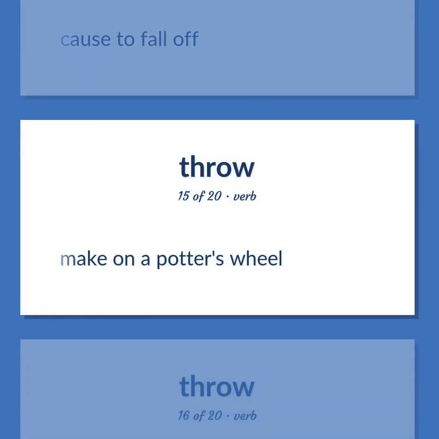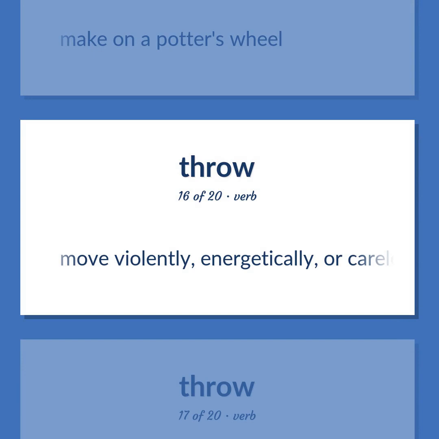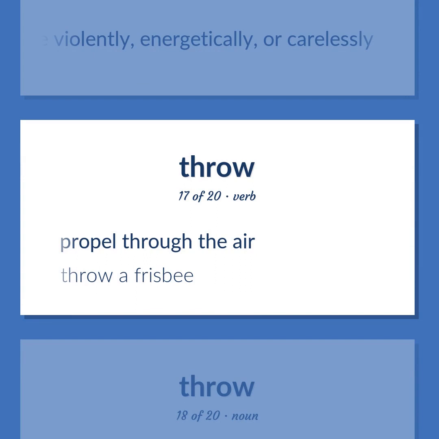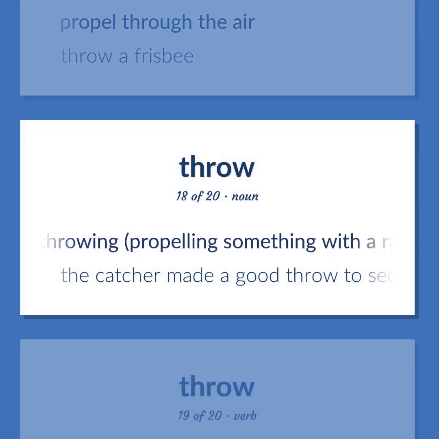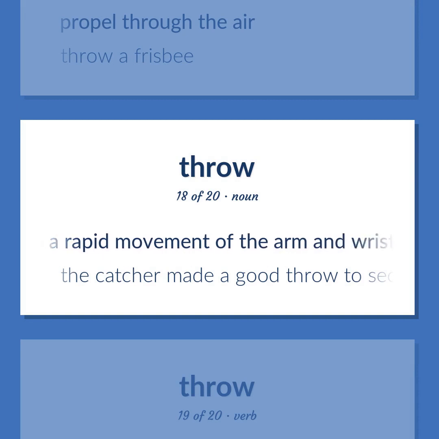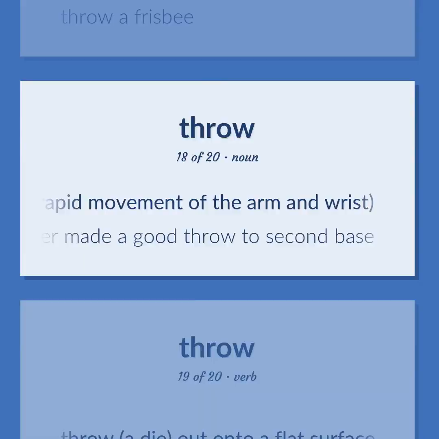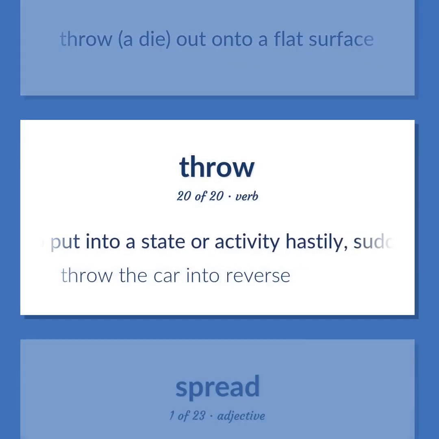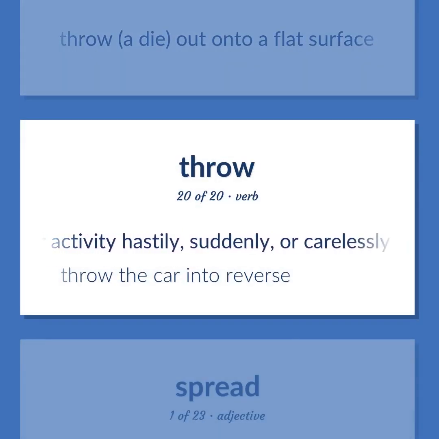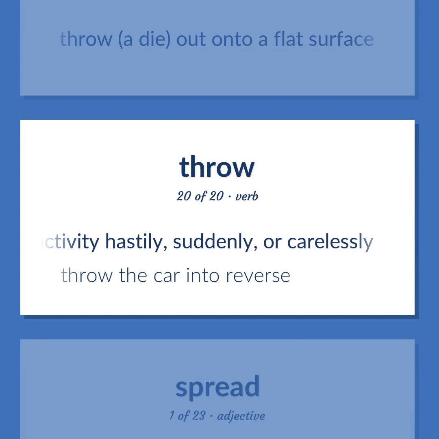Make on a potter's wheel. Move violently, energetically, or carelessly. Propel through the air. Throw a frisbee. The act of throwing, propelling something with a rapid movement of the arm and wrist. The catcher made a good throw to second base. Throw a die out onto a flat surface. To put into a state or activity hastily, suddenly, or carelessly. Throw the car into reverse.